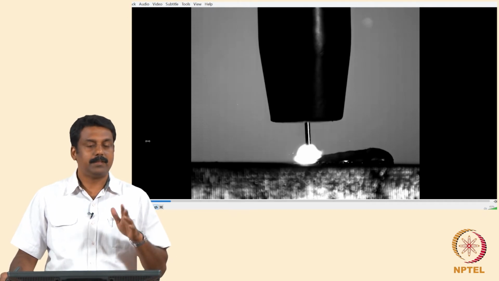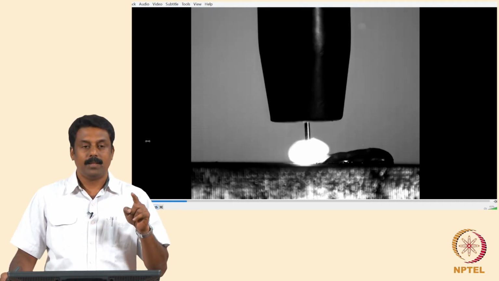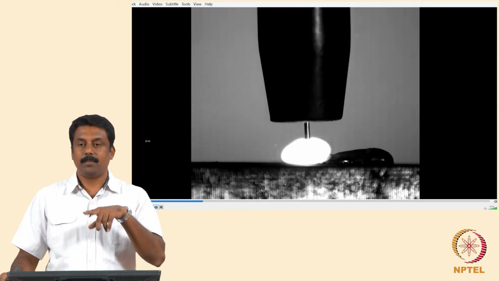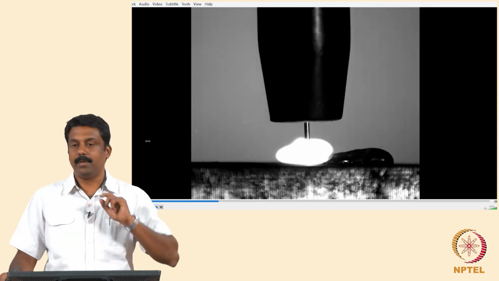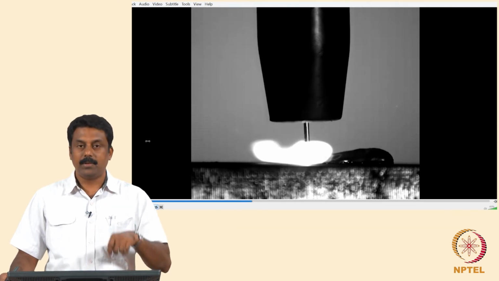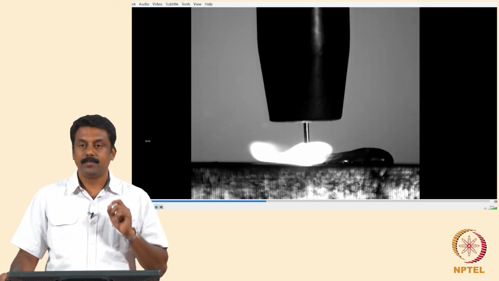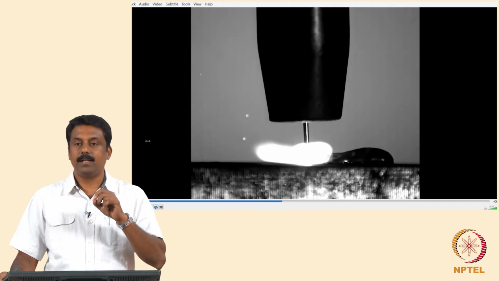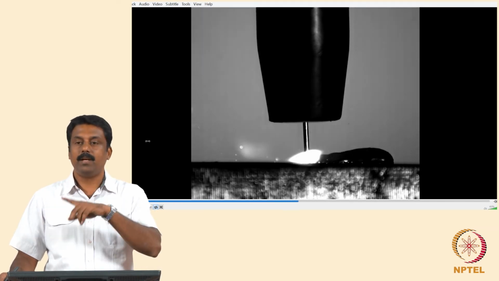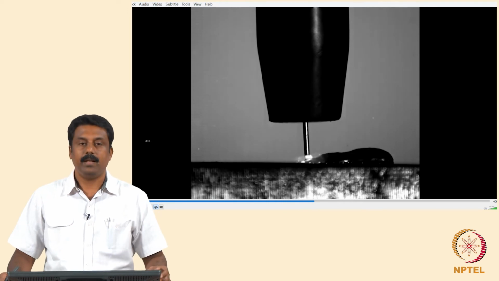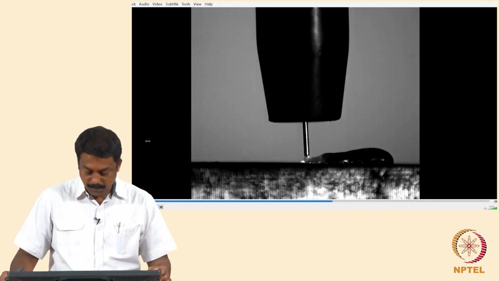So, the steps are the arcing period, short circuiting period, and then the transfer period, subsequently the retraction period. Okay. During the arcing period, the current is maximum. During the short circuiting event, current is 0, and during the retraction transfer period, current is slightly higher, and subsequently we go back to the arcing period, right.